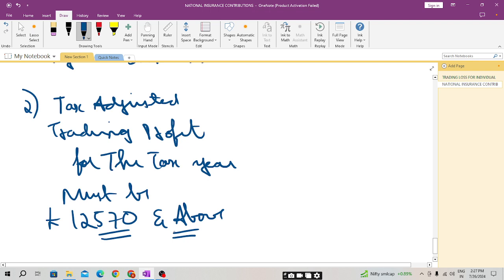I hope this is clear. If the tax adjusted trading profit is less than 12,570, then the Class 2 NIC will not be payable.